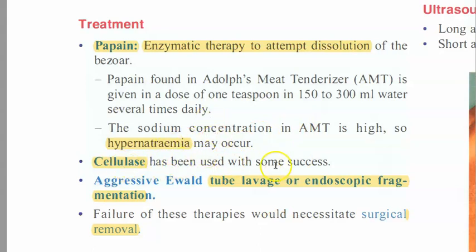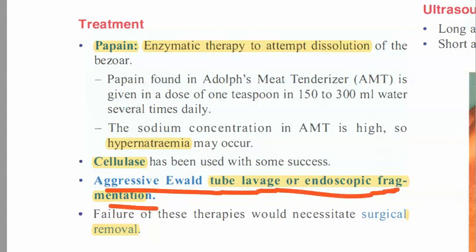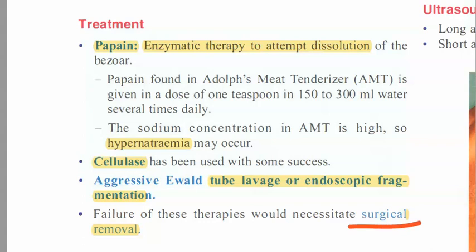Then cellulase you are giving. Cellulase is what, guys? Again an enzyme only, to dissolve this hair. Then aggressive Ewald tube lavage or endoscopic fragmentation. So you can do tube lavage or endoscopic fragmentation, going endoscopically and fragmenting this huge mass. Finally, if nothing works, you can just do a surgical removal. If you don't want to undergo a surgery where they cut open, endoscopically they can try to fragment it and give that person enzymes like cellulase and papain so that they can dissolve it.